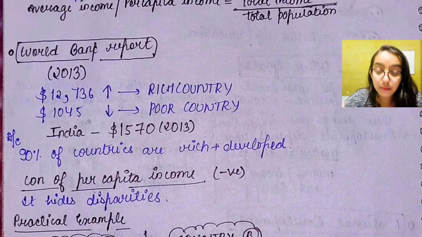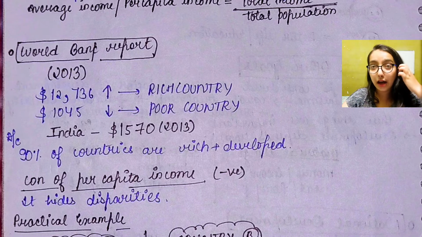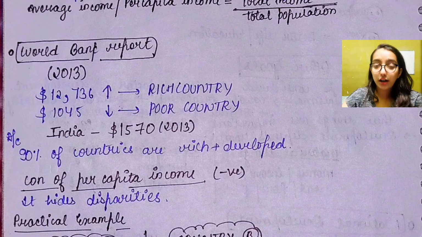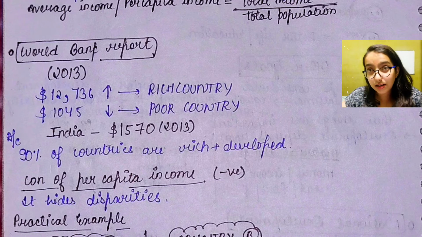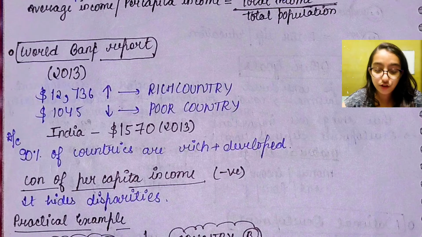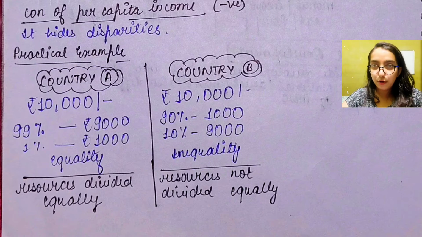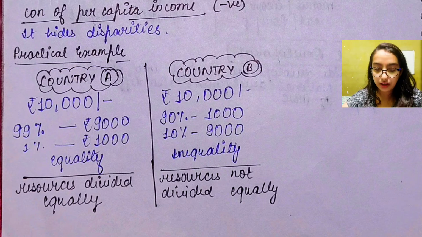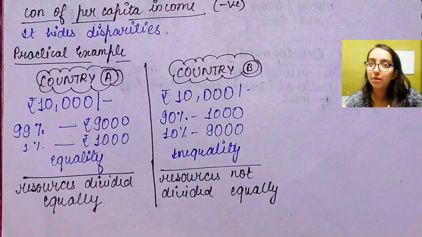So this is the drawback of per capita income being the only factor of development. It hides disparities, it hides all the other factors, which are not shown in the World Bank report. Let's take a practical example for whatever I have just said. Let's take the example of two countries, country A and country B. The per capita income of both countries is 10,000. Alright, so they both have the same per capita income, so they should be at the same level of being rich or poor. But it is not so.